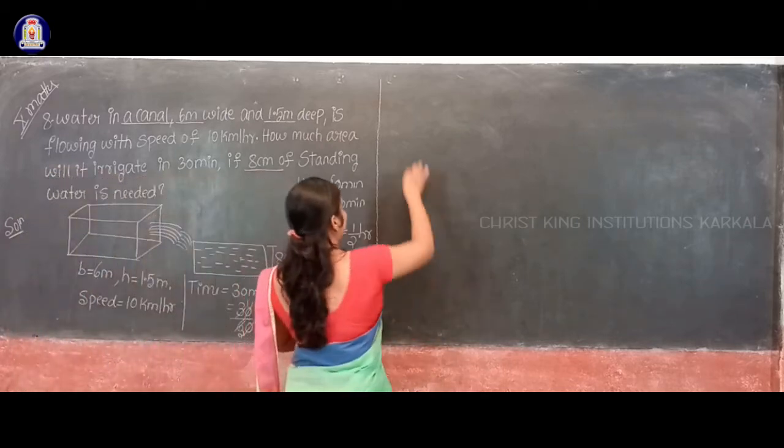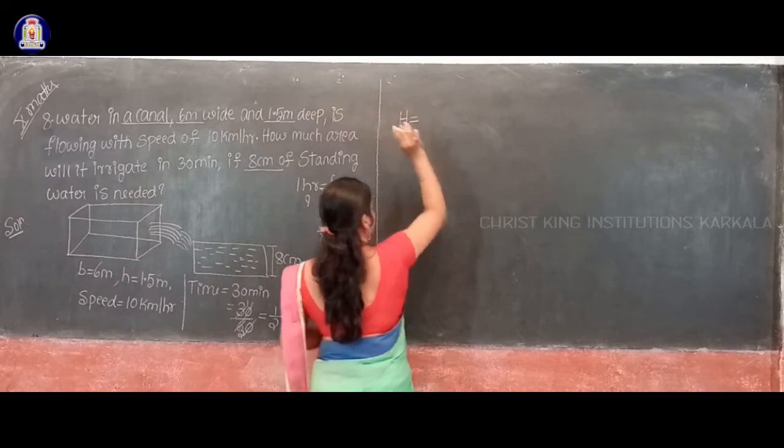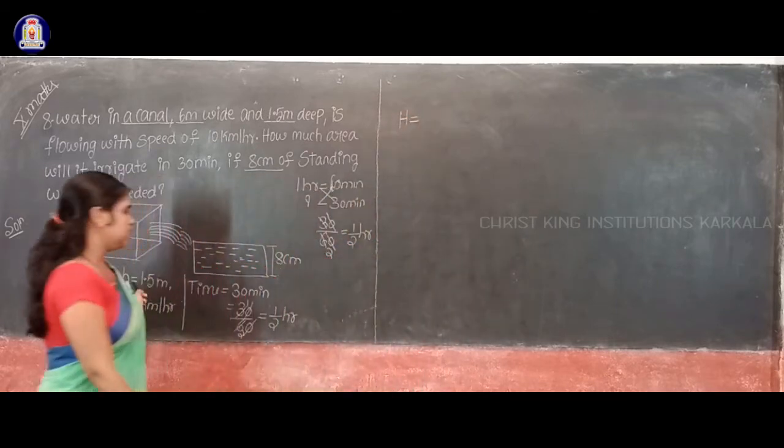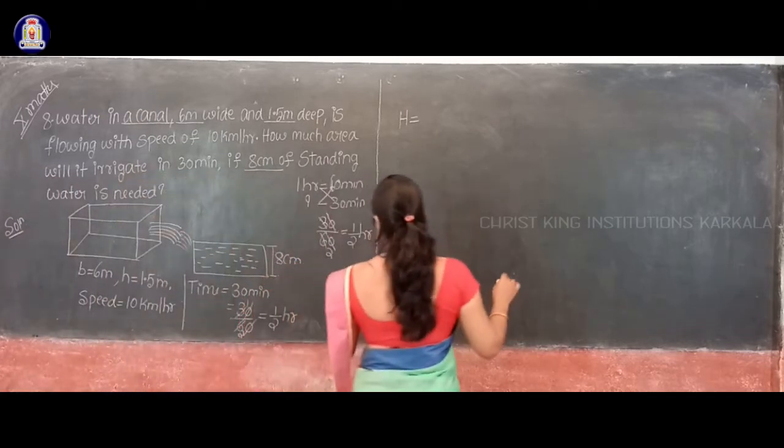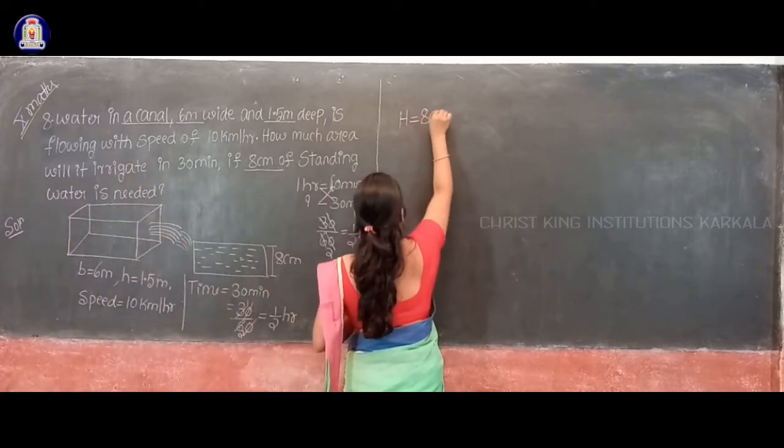Okay, so I'll represent it by capital letter H, because we have already used small letter h for height here. So capital letter H is equal to how much? 8 centimeter, given.